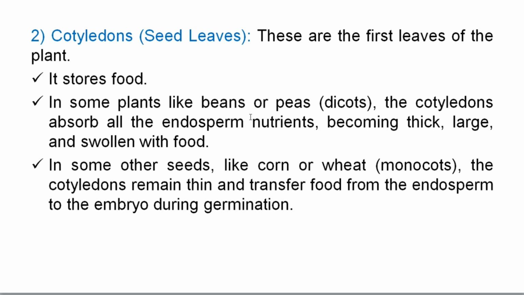So during embryonic development, the cotyledons absorb all the food from the endosperm, and these cotyledons become thick, large, and swollen with food in dicot seeds.